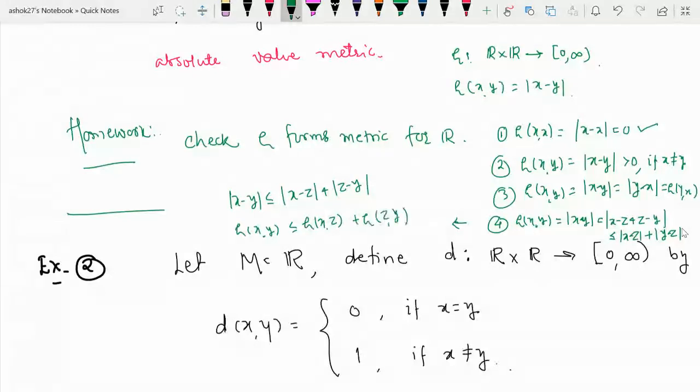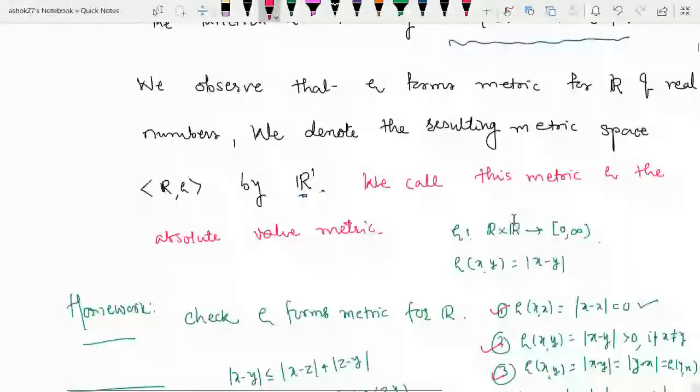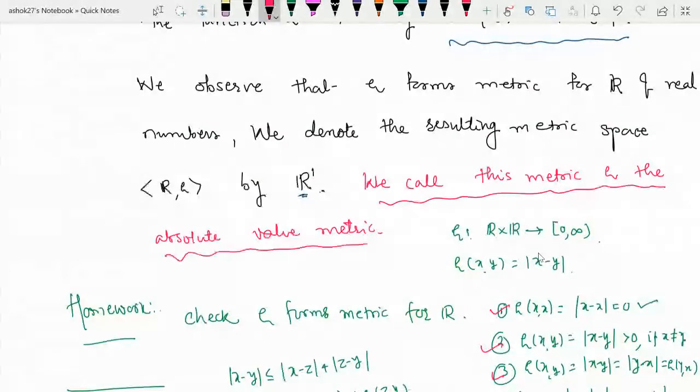So this rho which we define by rho of xy equal to mod x minus y satisfies all four conditions of a metric, that is first, second, third, and fourth, and therefore it forms a metric for the set of real numbers. Actually this metric is called the absolute value metric. Combined, this absolute value metric and the set of real numbers form a metric space, and we denote it by R1.